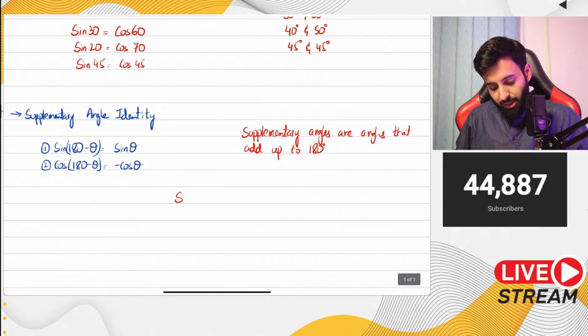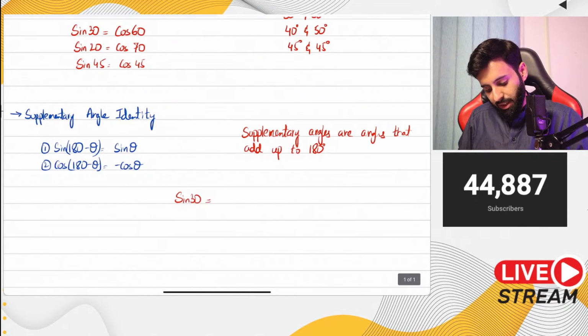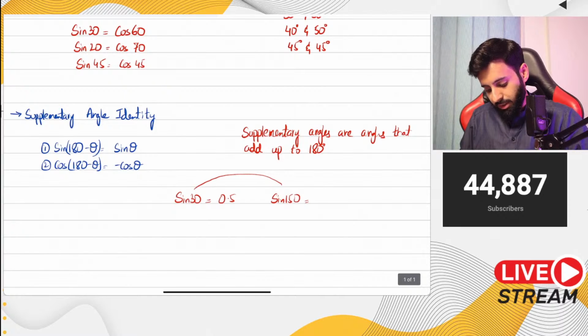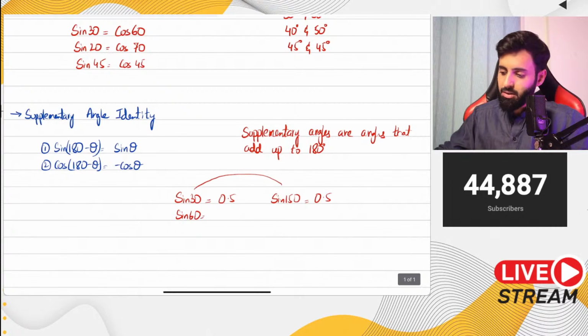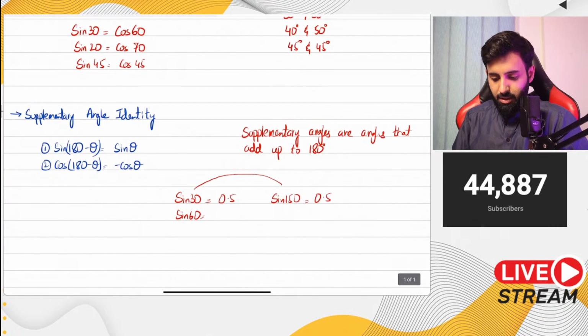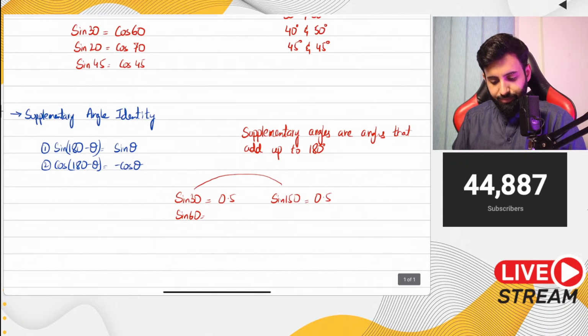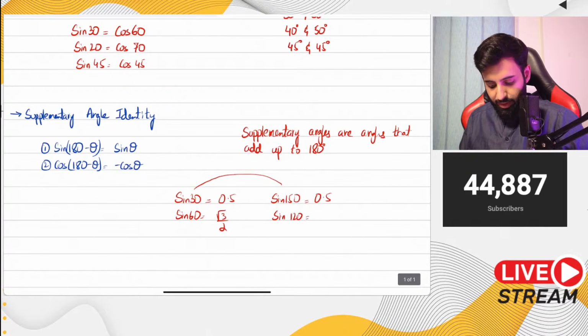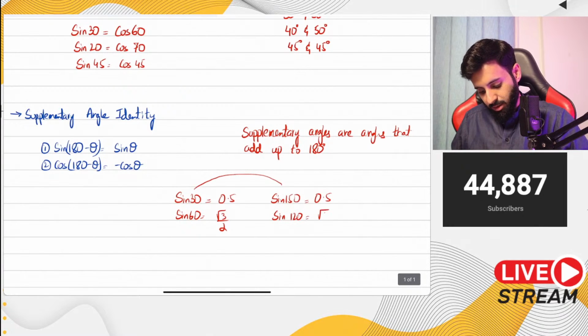If you work out sine 30, you will notice that sine 30 equals 0.5. And if you work out sine 150, and 150 is basically the supplementary angle of 30, you'll notice that's also equal to positive 0.5. And just like that, if you work out sine 60, that's equal to root 3 upon 2. And if you work out sine 120, since 120 is the supplementary angle of 60, you'll notice that is also equal to root 3 upon 2.